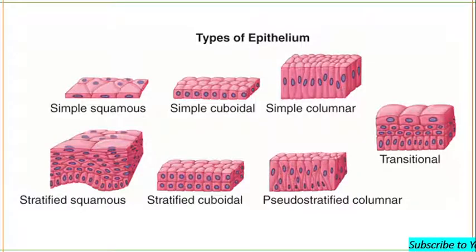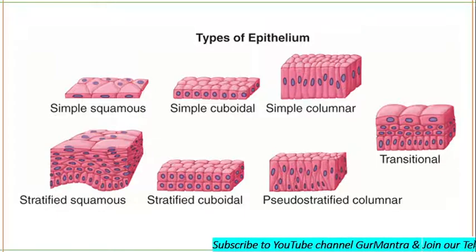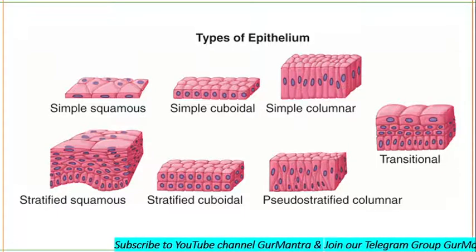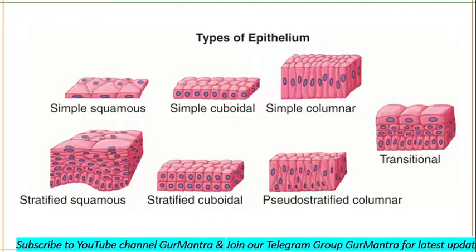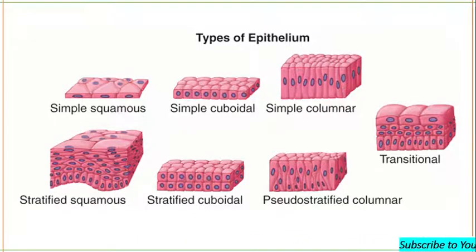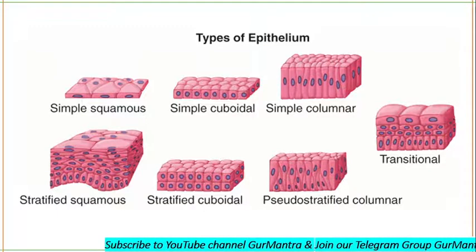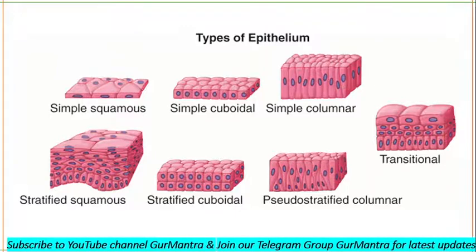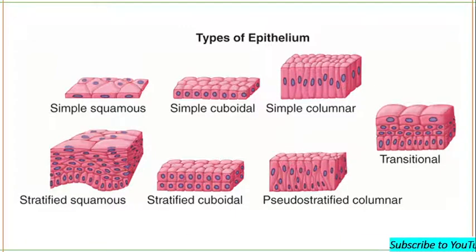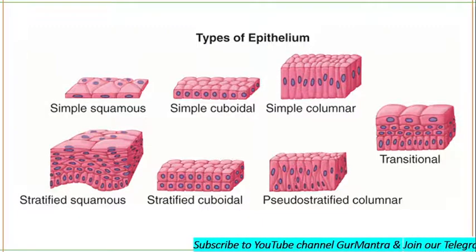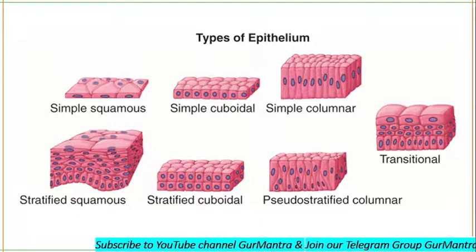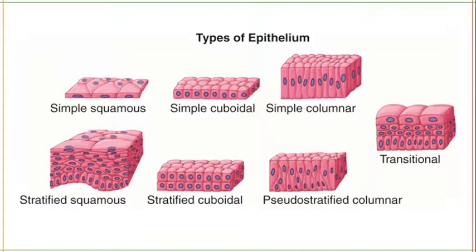So these are the types of epithelium. Look at the first one, simple squamous. You can see the flat shape of the cells. Then simple cuboidal, you can see the cube-like shape of the cells, and then simple columnar with column-like shape. In squamous, you can see that the nuclei are present at the base of the cells. Then comes stratified squamous, stratified cuboidal, pseudostratified columnar, and transitional epithelium.